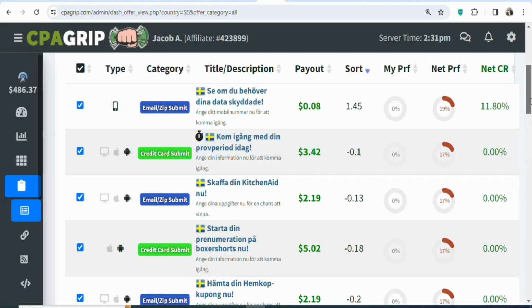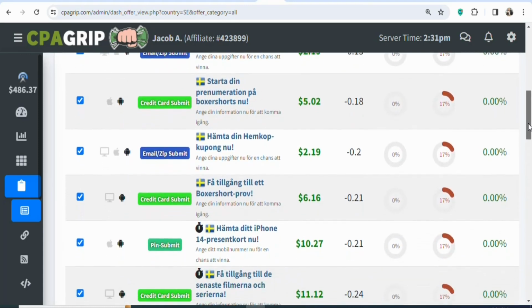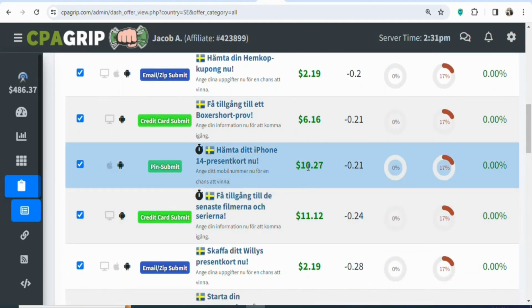There are many offers, so what you have to do is scroll down and then select any of the offers that you want to promote. You can see this one right here. The payout is $10.27, and the offer is about an iPhone. You can see iPhone. If you don't understand the language, what you have to do is translate them using Google Translate. Once you translate the text to any language that you understand, you can be able to promote the offer.